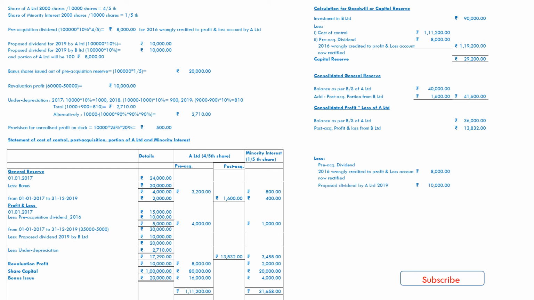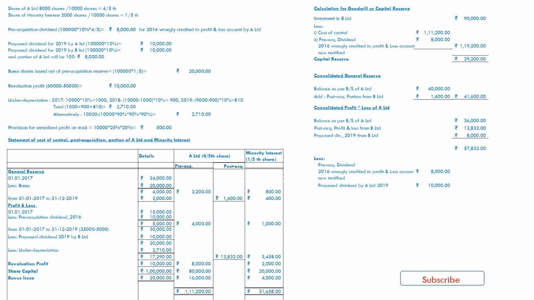Proposed dividend from point number 3 of both companies for 2019 is 10%. That means A Limited also proposed 10,000, 1 lakh into 10%, so 10,000 must be reduced from that profit and loss account. And the proposed dividend of A Limited as received from B Limited, same from point number 3, must be added to profit and loss.